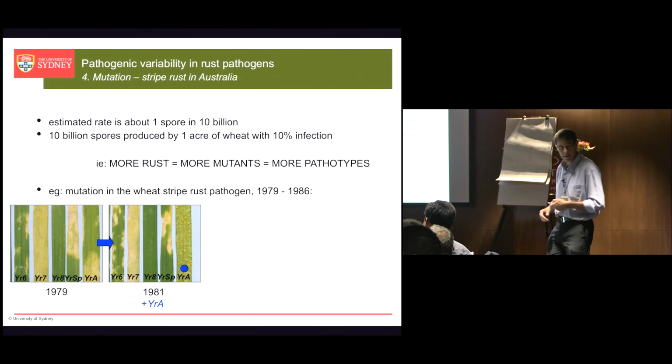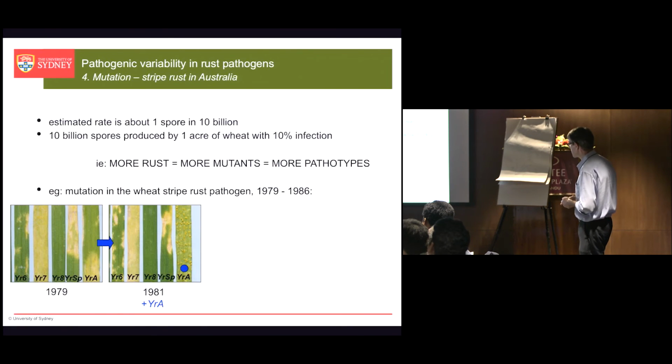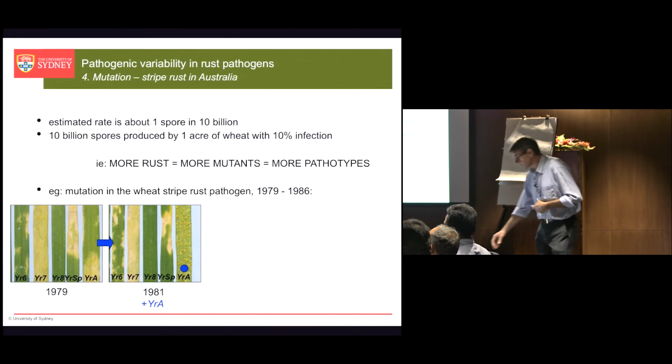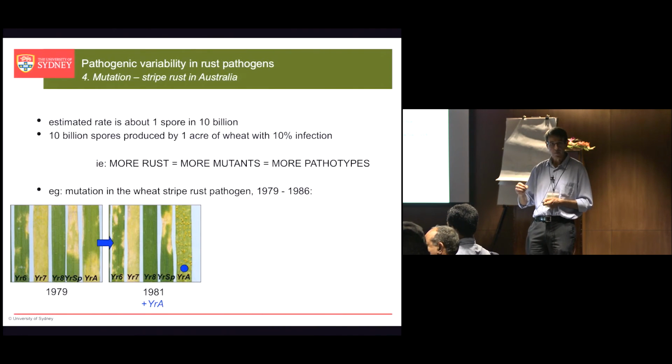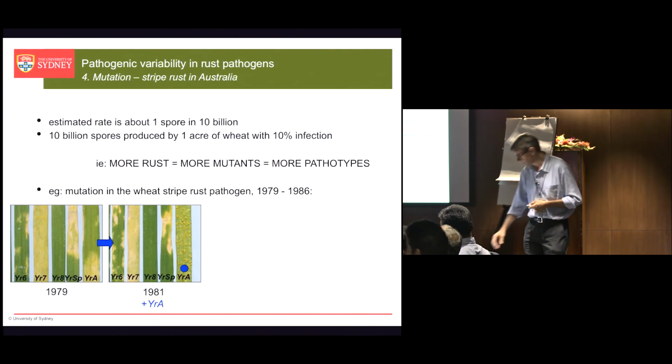All right, so we would say that that particular isolate is avirulent for all 5 genes. In 1981, Colin found a new pathotype, right? So this is the same wheat lines as here, but a different rust isolate found in 1981. And you can see now that this one has acquired virulence for the gene YRA. So the old one can't infect the line with YRA, this one can. All right, so this is a new pathotype that's evolved, we believe, through a single-step mutation and acquisition of virulence for the resistance gene YRA.